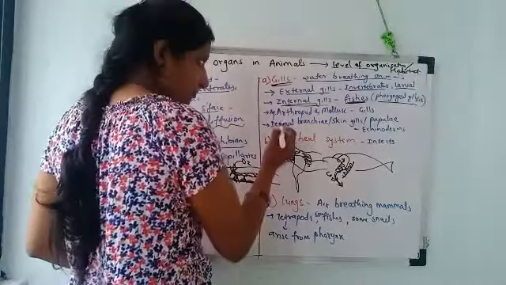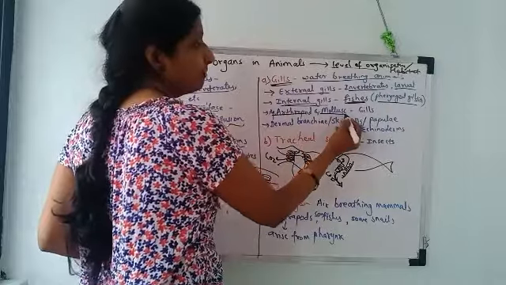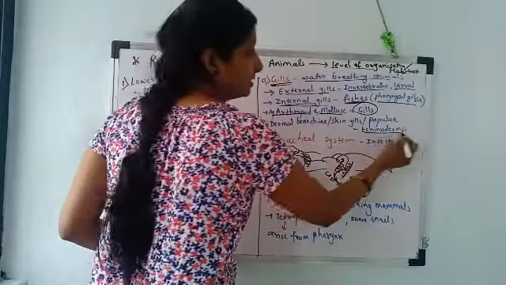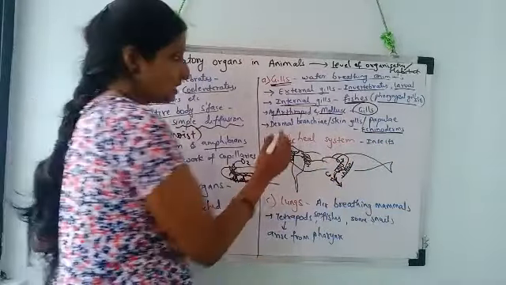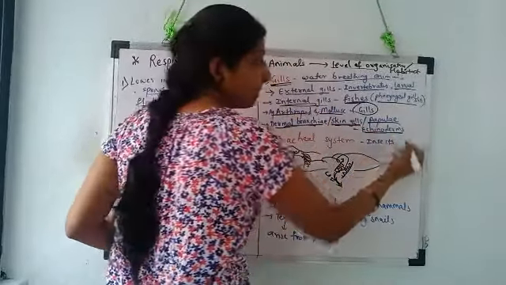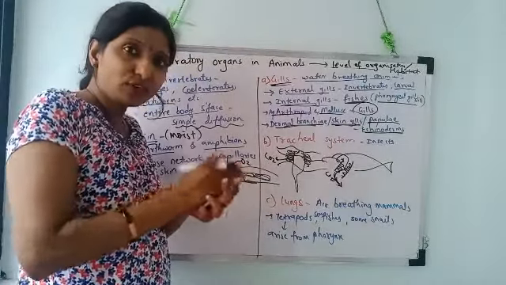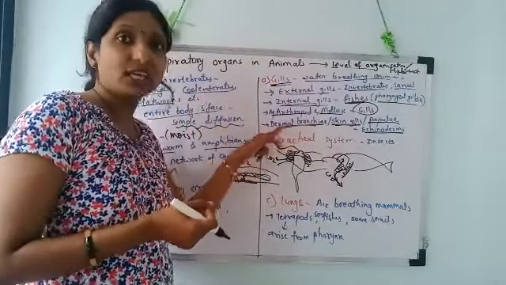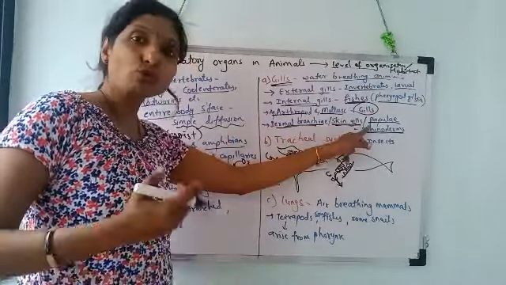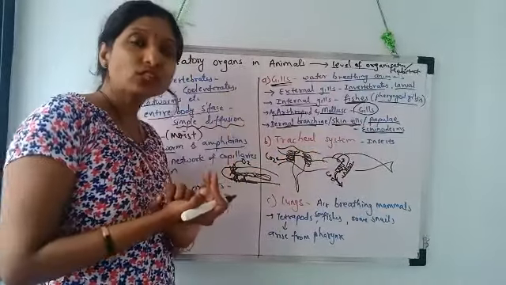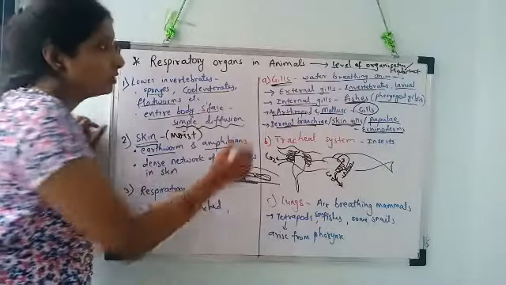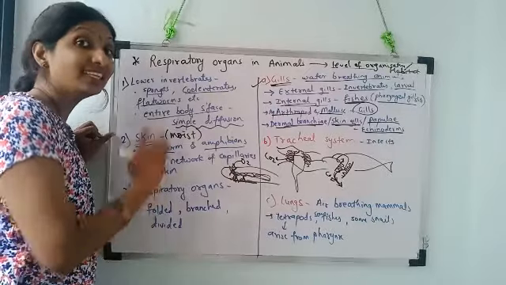Other than that, aquatic arthropods and mollusks also breathe through gills. Lastly, the echinoderms such as starfish have dermal branchiae, which are nothing but skin gills, also called papillae. These are projections of the gills on their body surface, called dermal branchiae or skin gills or papillae. Through those skin gills or papillae, the starfish, that is echinoderms, perform the exchange of respiratory gases. Understood? So this is all about the first respiratory organ in case of higher animals.